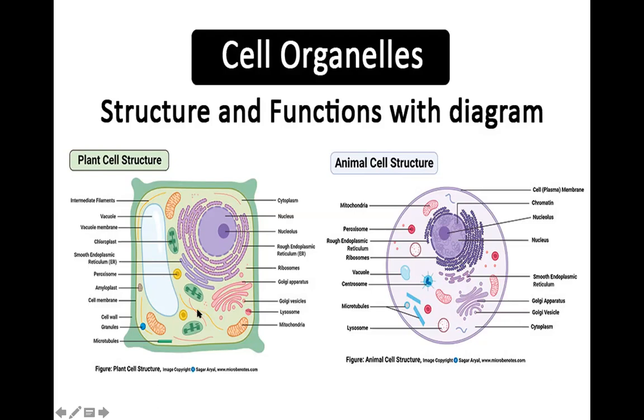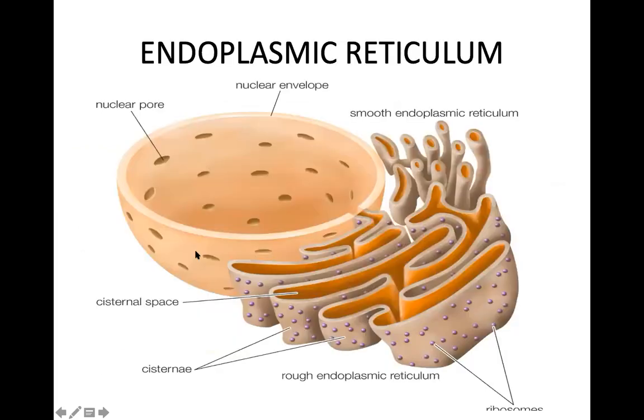Now we will be studying different organelles in it. As we studied earlier also, the nuclear membrane is attached on the outside to the endoplasmic reticulum. So this is the endoplasmic reticulum where it is attached with the nuclear membrane. So this is a nuclear membrane. See, it has got pores, and the endoplasmic reticulum is attached at the pores.